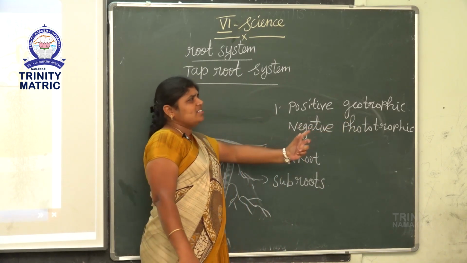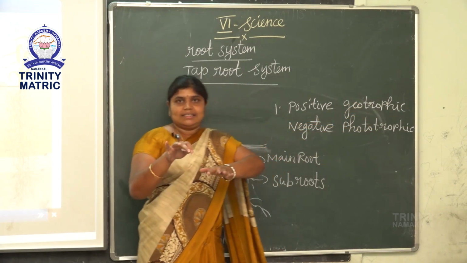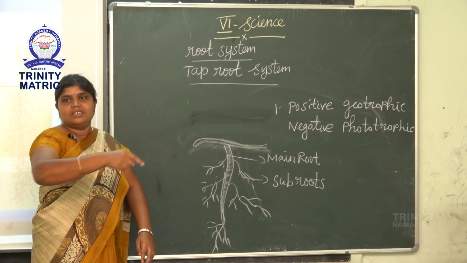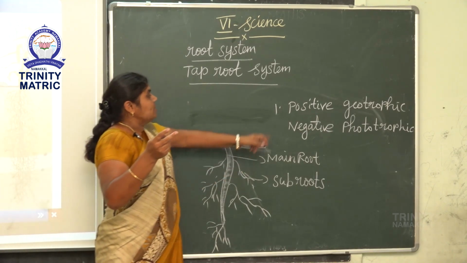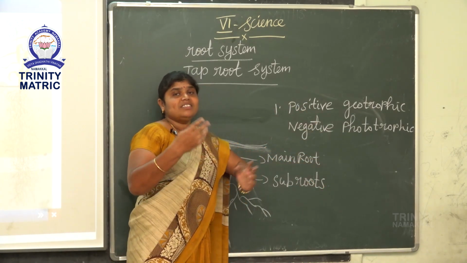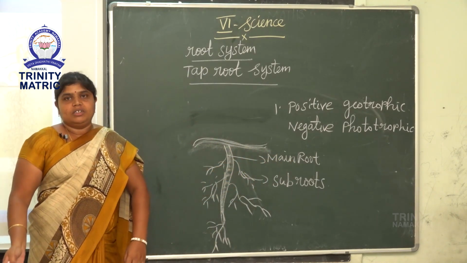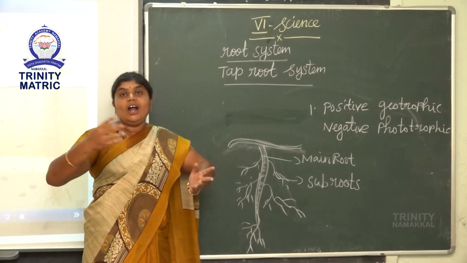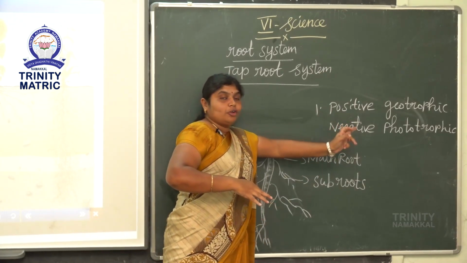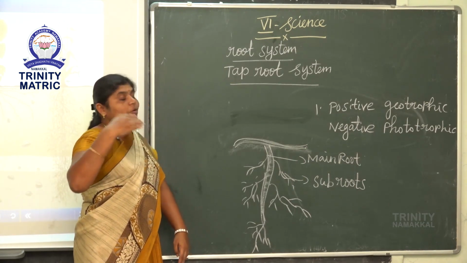What is the meaning of positive? Positive means possible. Geo means earth. The roots grow below, under the ground. So we call the root positive geotropic. What is the meaning of negative phototropic? The root is not above the ground and the root cannot get sunlight. So we call that negative phototropic. The first character is very important, positive geotropic and negative phototropic.